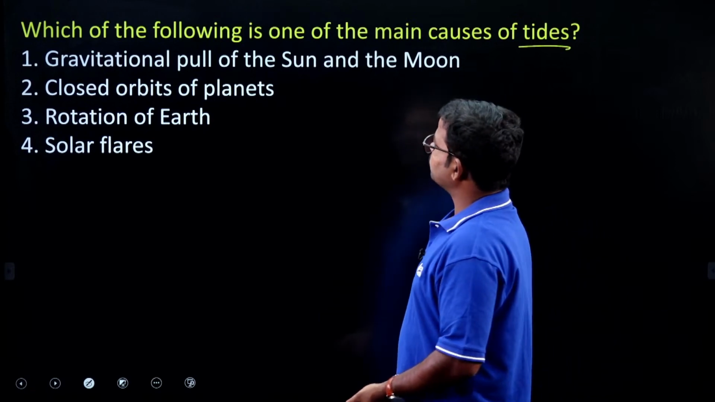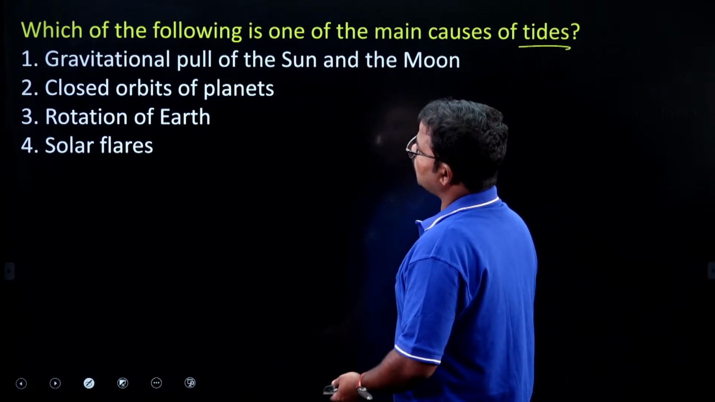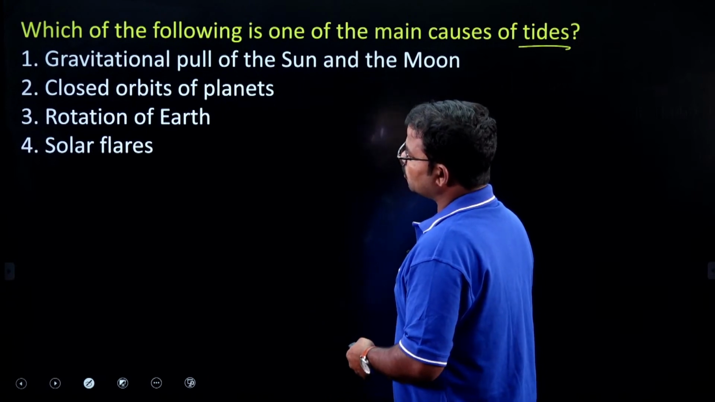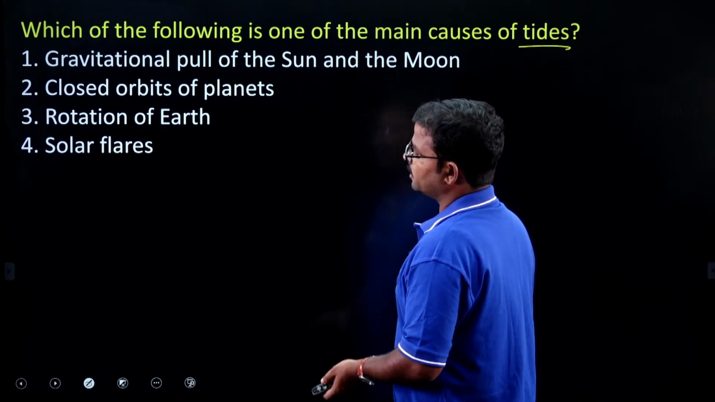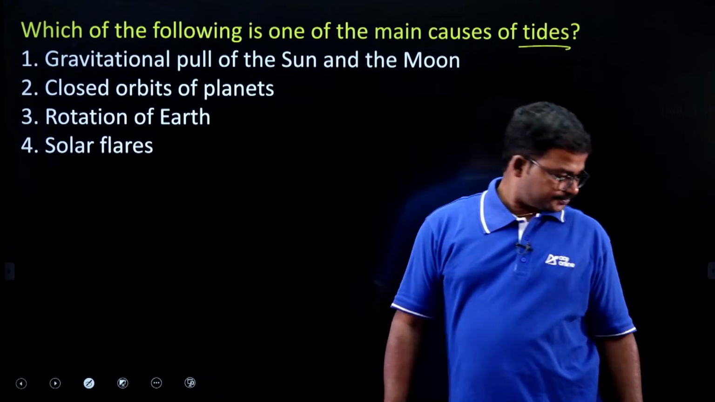So gravitation pull of the sun and the moon. Next, closed orbit of planets. Next, rotation of Earth. Next is solar flares. So which is the correct option here?